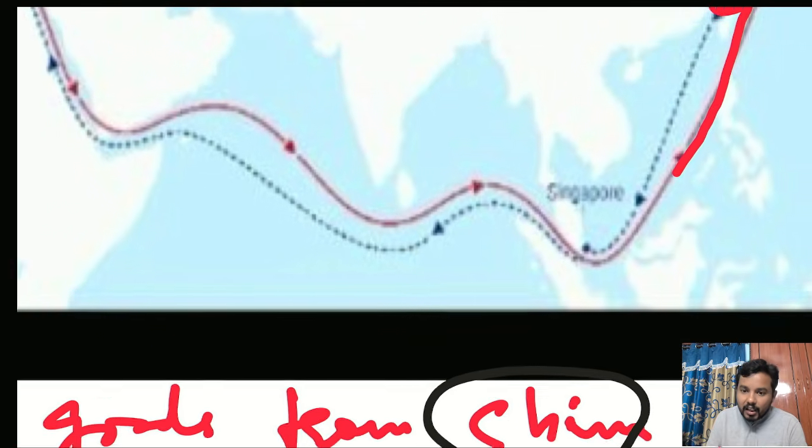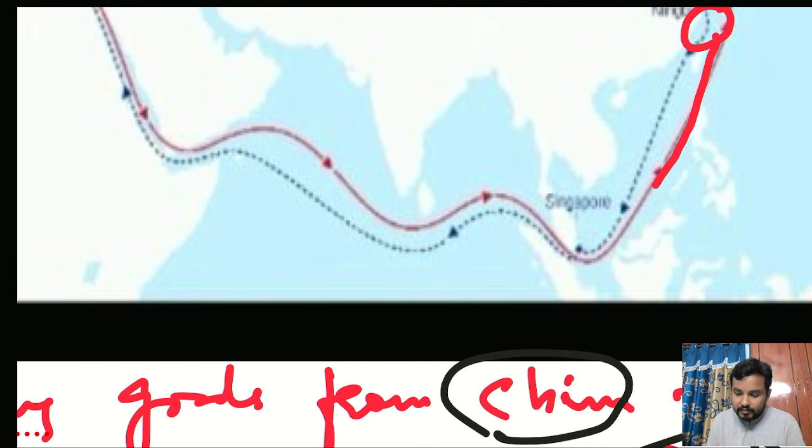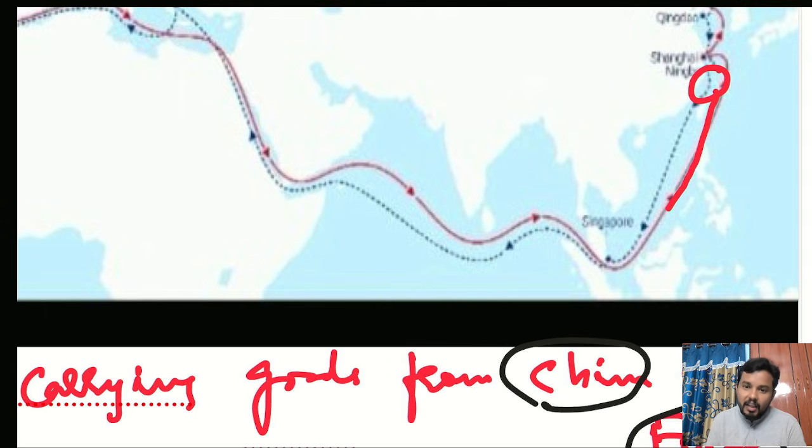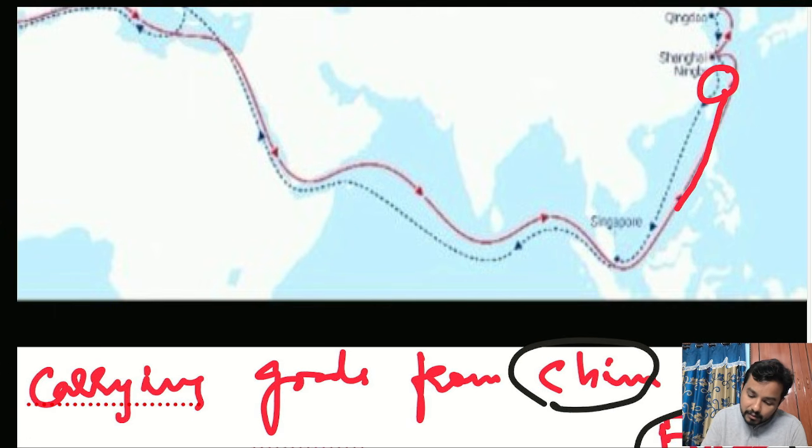Now my question in this regard is very clear. If India can't control the Malacca Strait, why did China start the CPEC corridor? Why did China start the CPEC corridor, that is the China Pakistan Economic Corridor? What is the intention behind this CPEC corridor? They thought that in future, if China does any war action, definitely India will block the Malacca Strait.